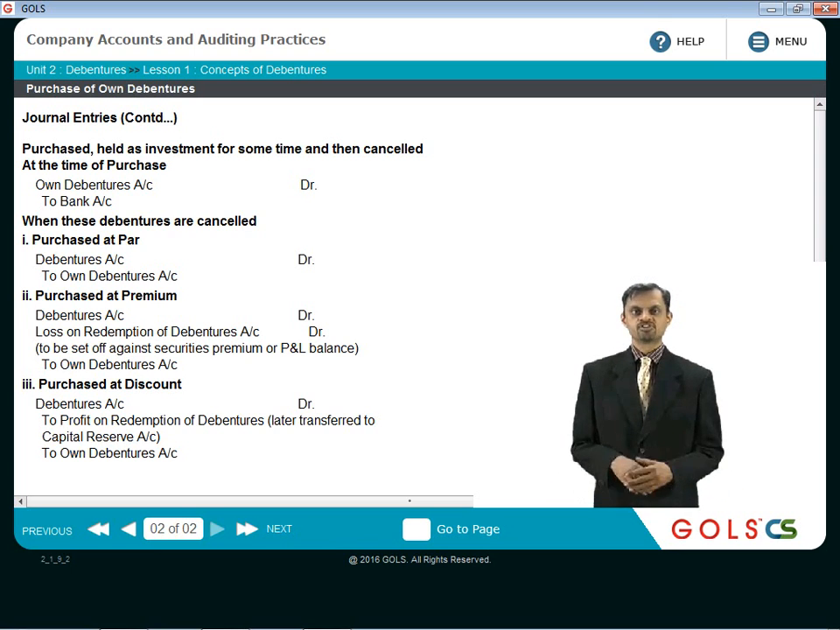Suppose the debentures are purchased at discount originally. So in the first entry, own debentures account debit to bank account, suppose it was 90 rupees. The face value is 100. So this is purchased at a discount.